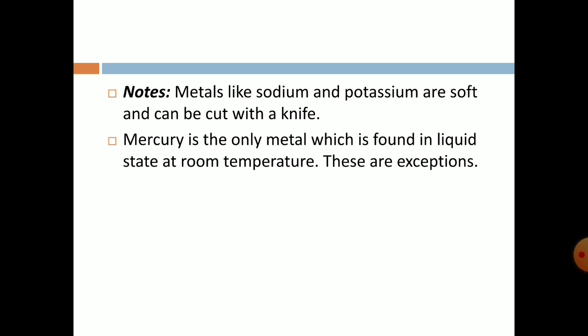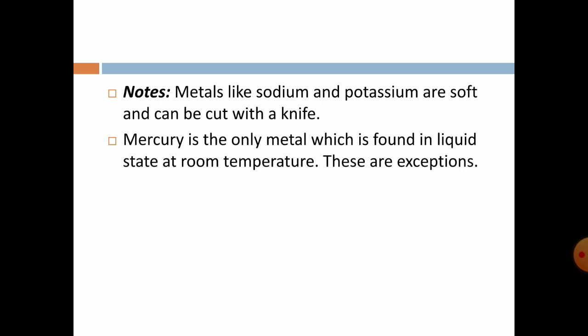In the periodic table, the left part up to a certain point consists of metals, and the right part of the periodic table is non-metals. But there are some exceptions in the case of the metalloids, the transition metals, and the inert gases.